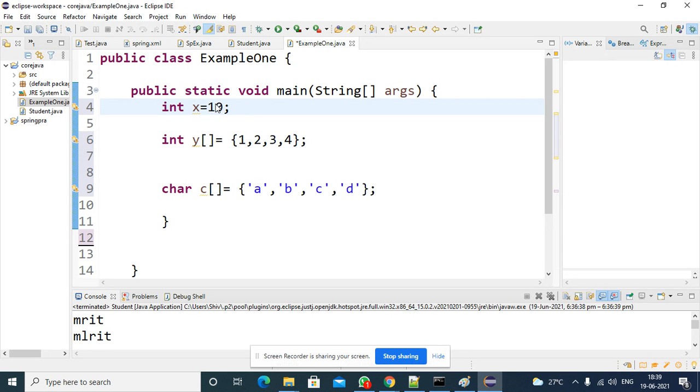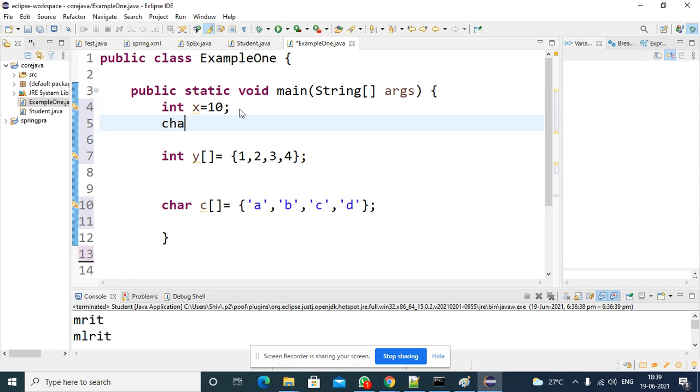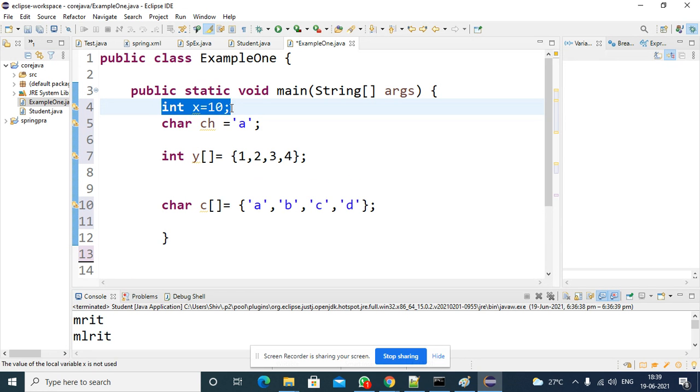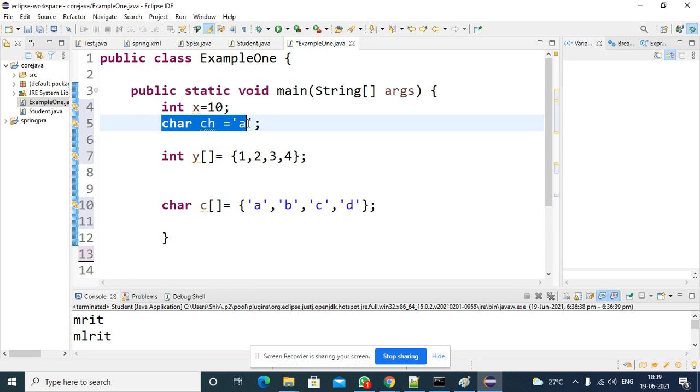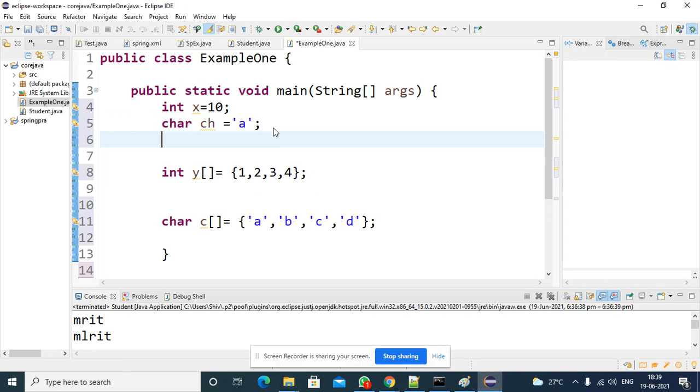See, observe here. In the earlier case, think like this: I took one variable, x, and assigned it the value 10, and I took one more variable, ch, of character data type, and assigned a character. So can I assign x equal to ch?